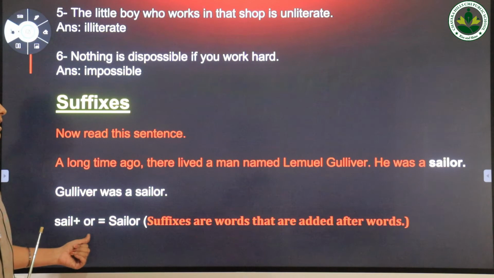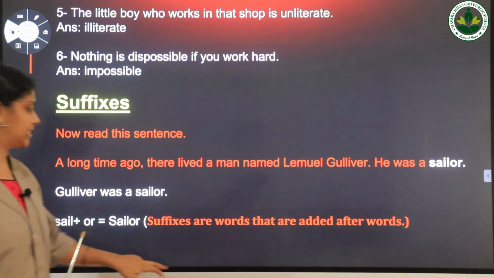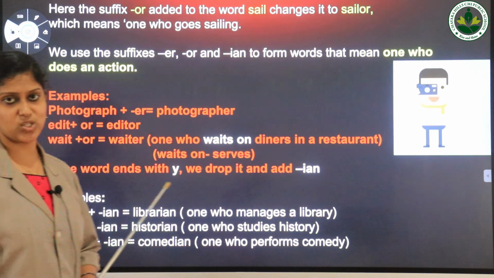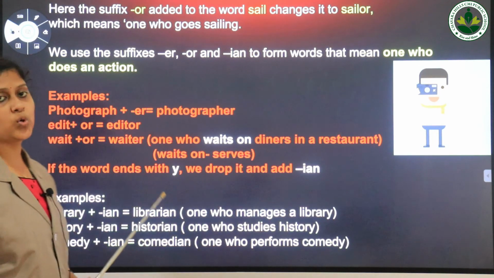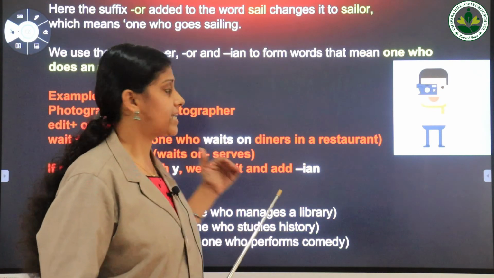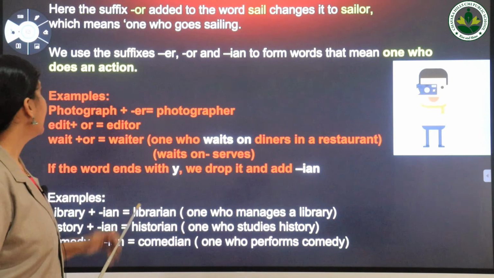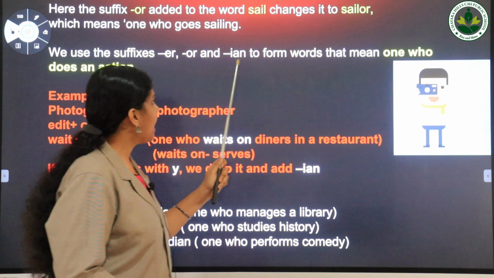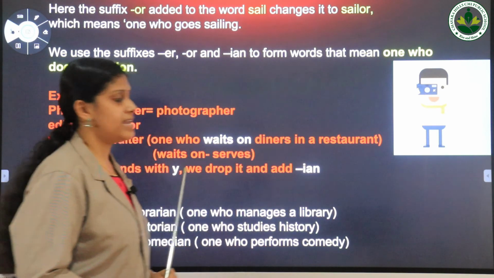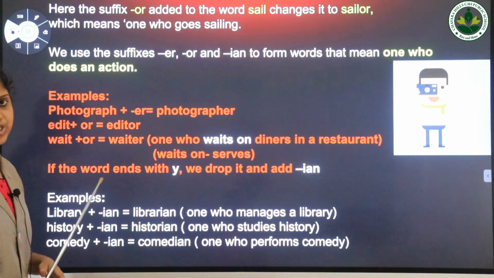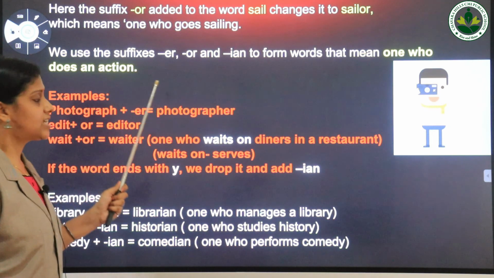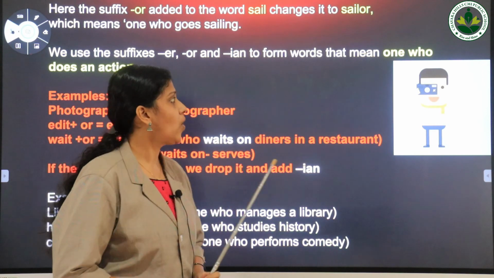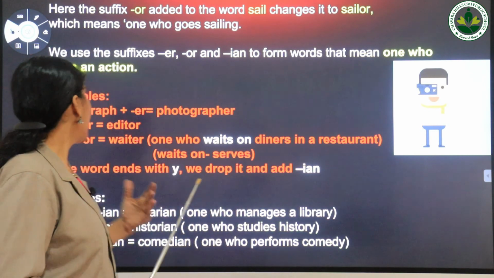Suffixes are words that are added after words. Here the suffix or added to the word sail changes it to sailor, which means one who goes sailing. We use the suffixes er, or, and ian to form words that mean one who does an action.